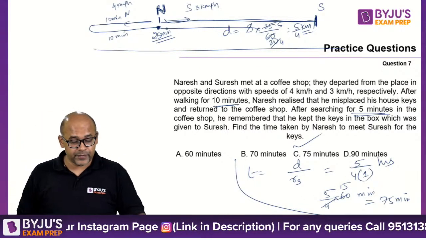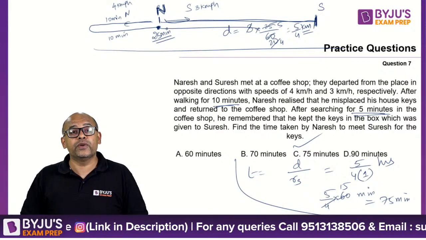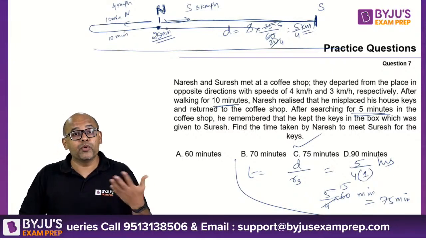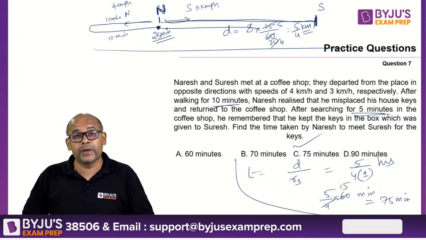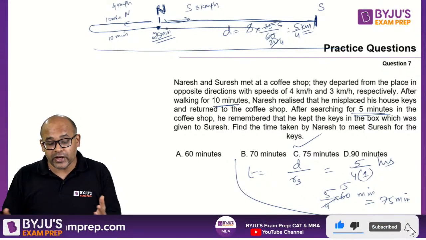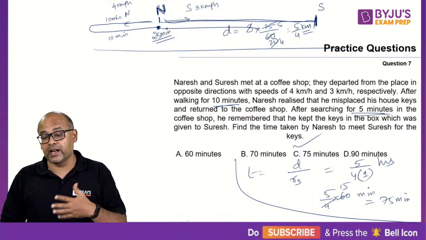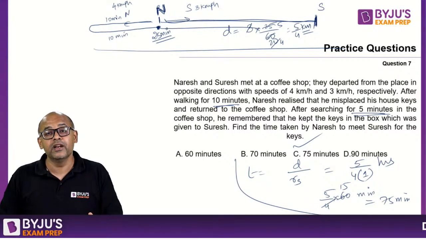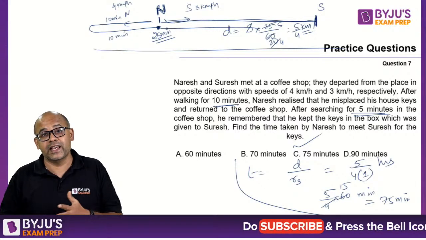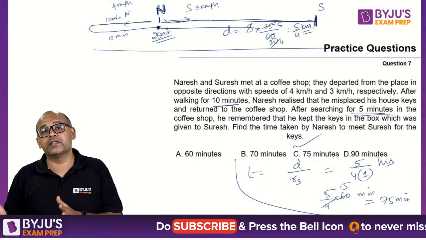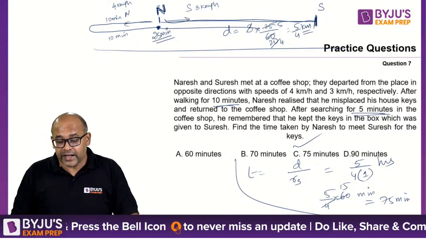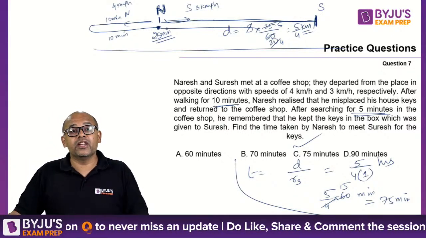Okay? Okay, guys, last question for today's session. Next session, I'll add one more session on time and distance because we are not able to complete it. Definitely we'll have another 45-minute session because I don't think I'll be able to finish this in 1 hour also. There are another 7-8 questions to be done. So instead of doing 15 or 20 minutes here and another 30 minutes again, I will do another 45-minute session probably sometime in the next week. I'll get that added. But right now we will take one last question and end today's class.